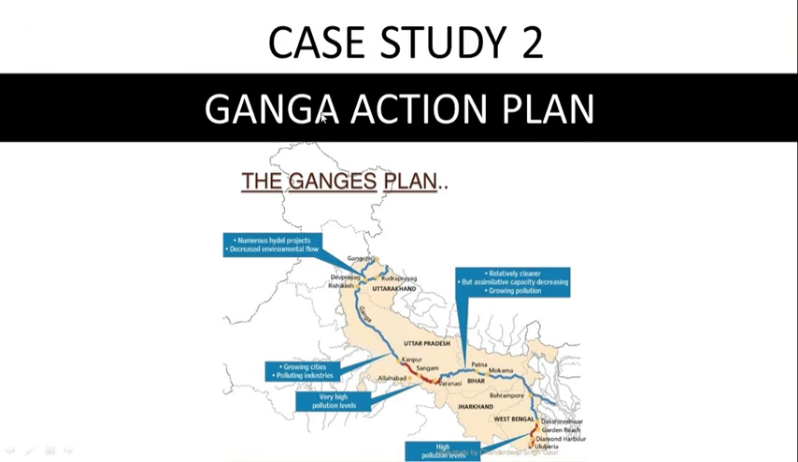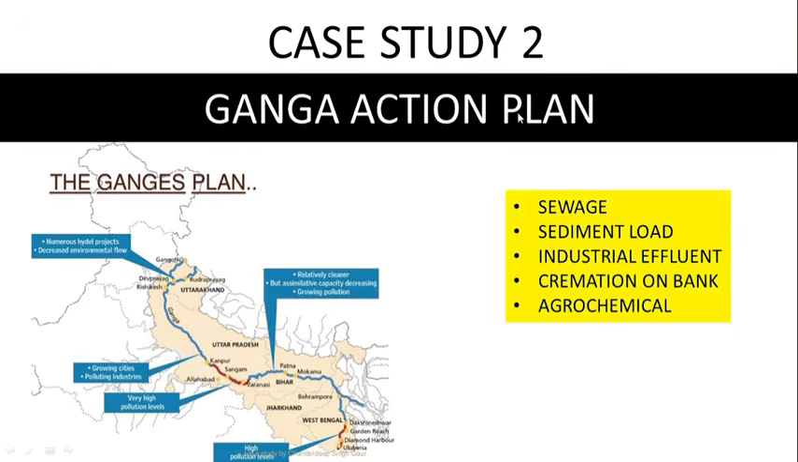Case study number 2, Ganga Action Plan. Ganga is a river which flows from Uttarakhand, Uttar Pradesh and then finally goes into the Bay of Bengal. So on its course, it gets extremely polluted in places like Kanpur, Varanasi, etc. So Ganga Action Plan was developed in order to clean Ganga.